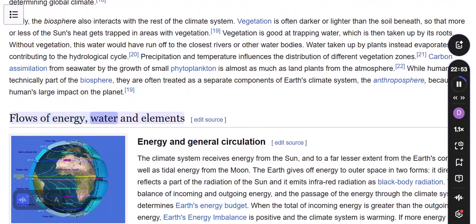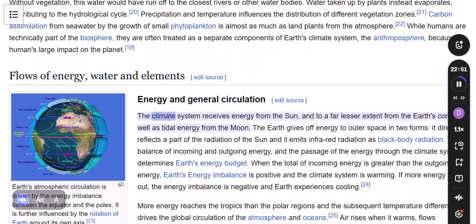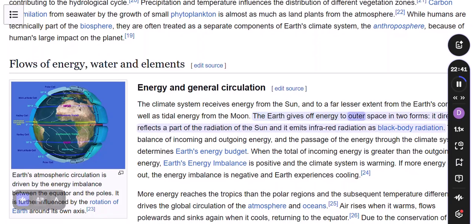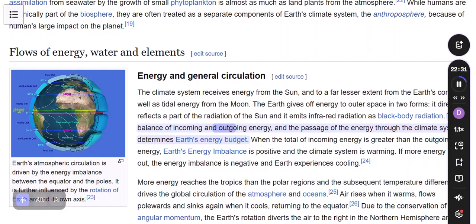Flows of energy, water, and elements. The climate system receives energy from the sun and, to a far lesser extent, from the Earth's core, as well as tidal energy from the moon. The Earth gives off energy to outer space in two forms: it directly reflects a part of the radiation of the sun, and it emits infrared radiation as black body radiation. The balance of incoming and outgoing energy, and the passage of the energy through the climate system, determines Earth's energy budget.